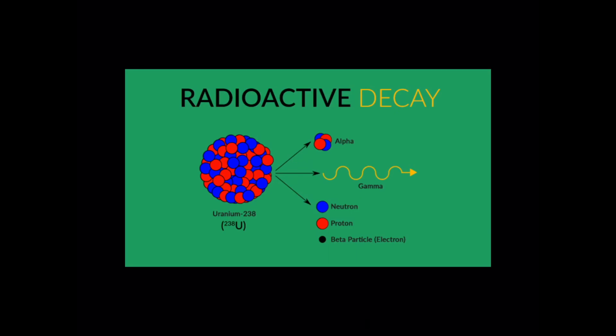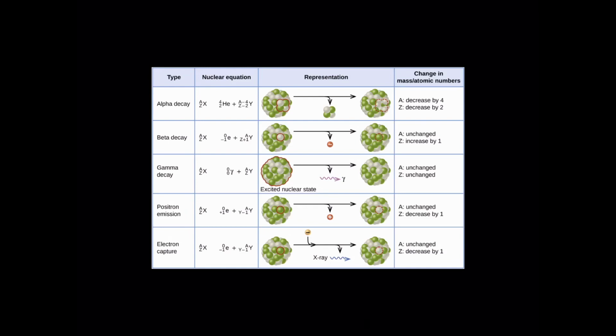There are 3 types of radioactive decay: alpha radiation, beta radiation, and gamma radiation. This chart summarizes the properties of these particles. Alpha particles are helium nuclei with a positive charge of 2. Beta particles are basically just emitted electrons, and gamma rays are just high-speed radiation. Using this information, we can determine what effect these types of decays will have on atoms' atomic number and mass number.